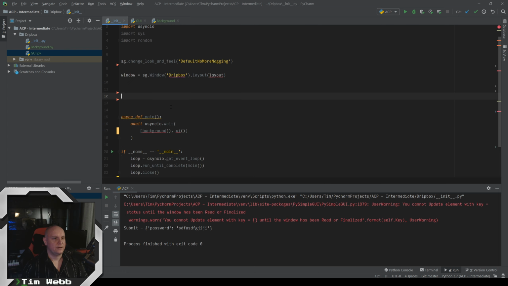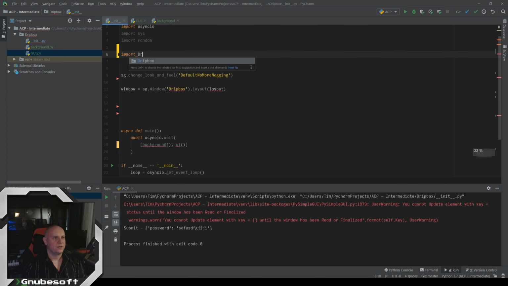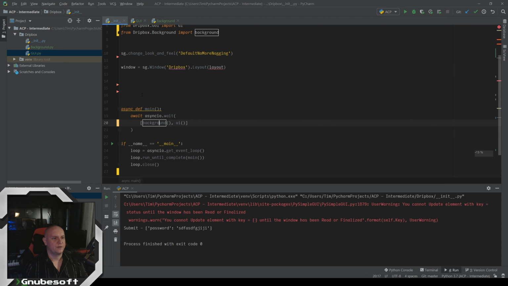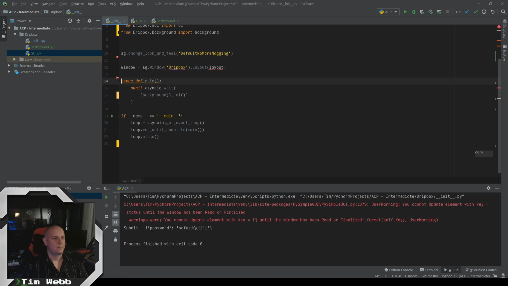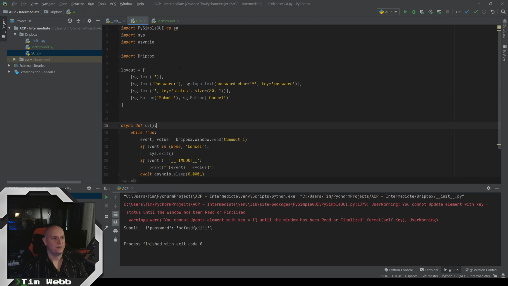All right. Now we need to import those two functions from their subfiles. So we do import Dripbox dot the file that we want to grab from. In this case, GUI. Or we want to do from Dripbox GUI import UI. Yeah, just UI. And then from Dripbox background import background. So now that is working. This is all working except for this layout, because we've now nested that inside of the GUI here.